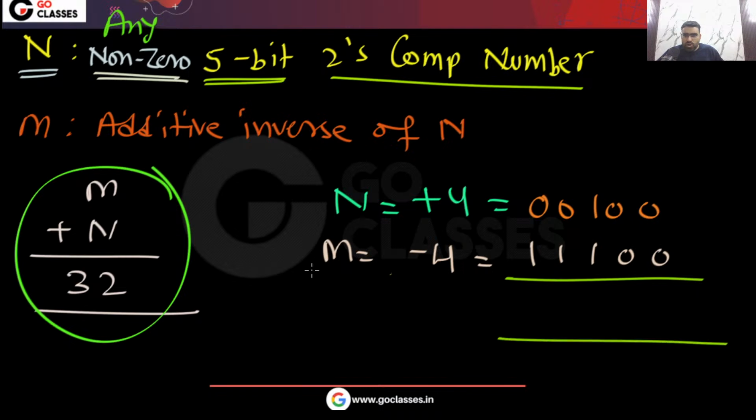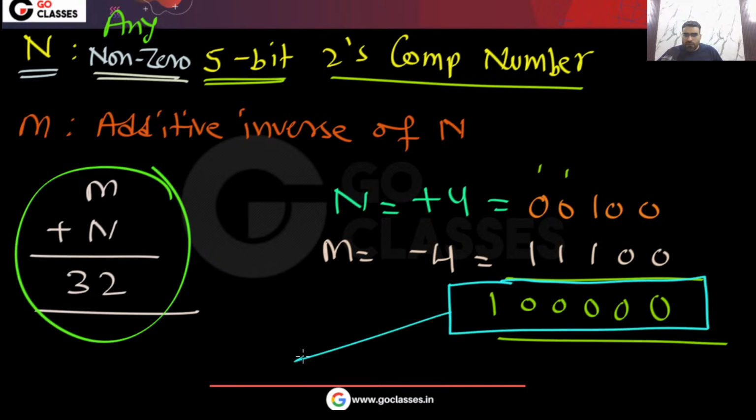Now if you add both of them, then what will you get? Again you can easily see your result is 32 if you interpret this as unsigned. This is the interesting thing here. I hope you understood.